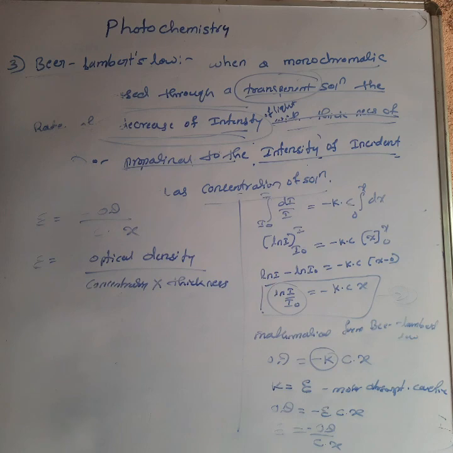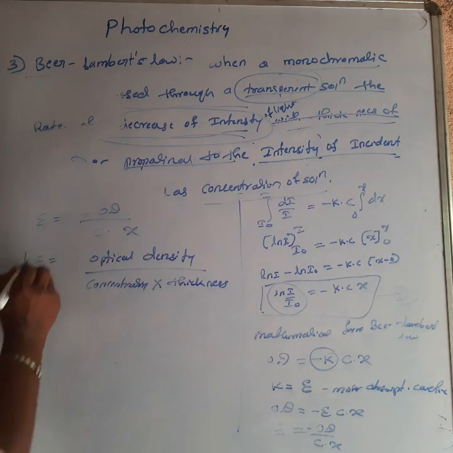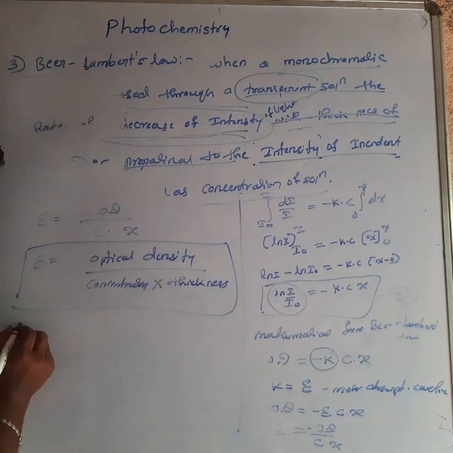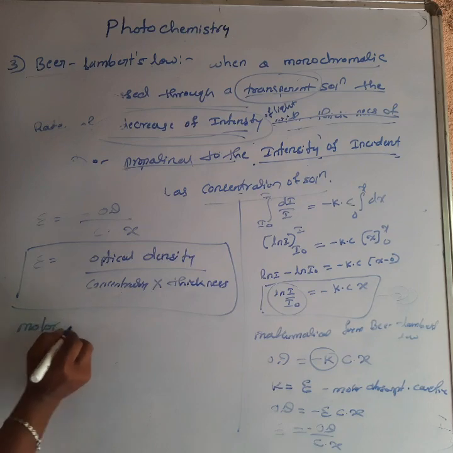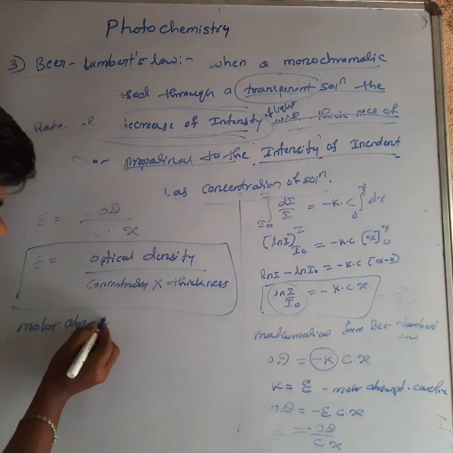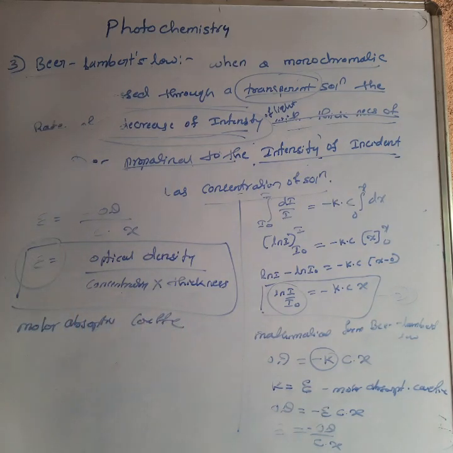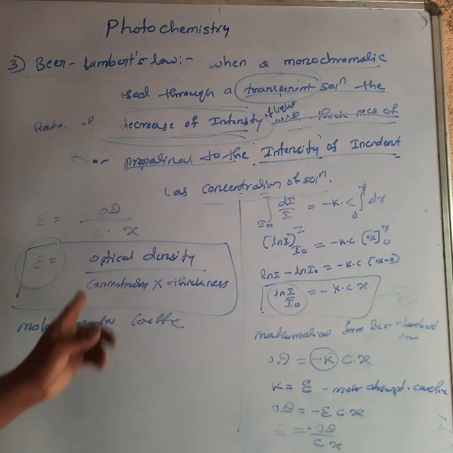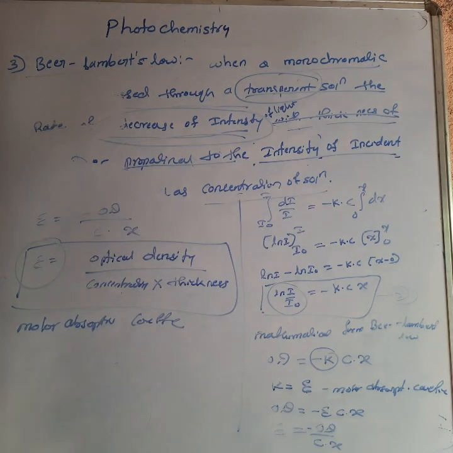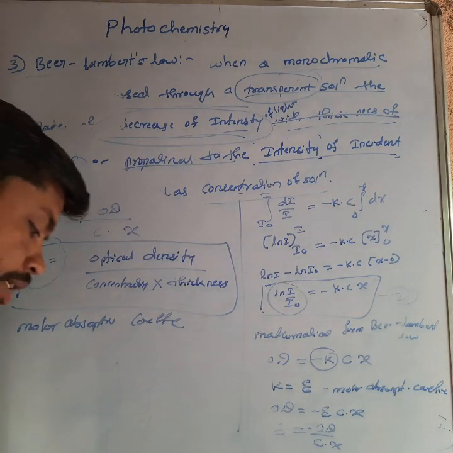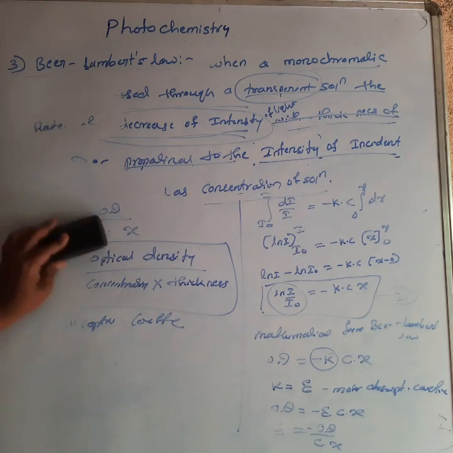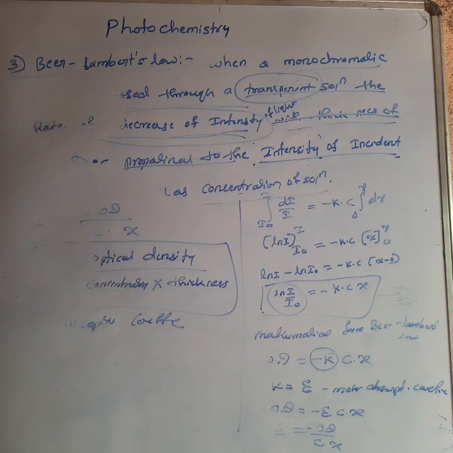This is the Beer-Lambert's law, and this is the mathematical form for the molar absorption coefficient. If optical density, concentration and thickness are known, then you can identify the molar absorption coefficient. Next one will be verification of the Beer-Lambert's law.